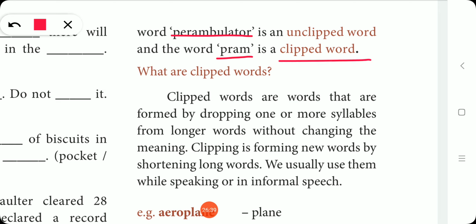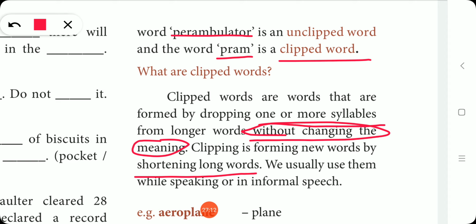Now what are clipped words? Clipped words are words that are formed by dropping one or more syllables from longer words without changing the meaning. That is very, very important. Clipping is forming new words by shortening long words, but the meaning will not change.